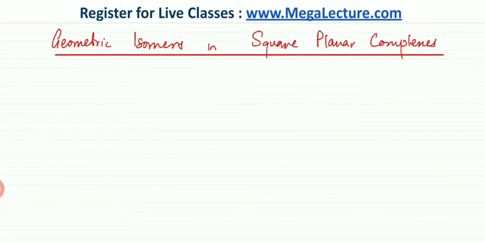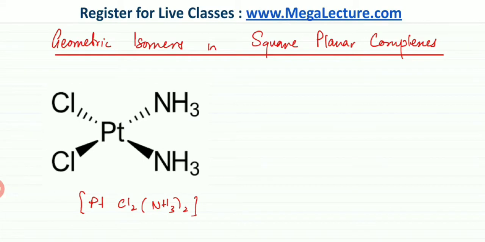Now we're going to move on a bit from octahedral complexes, and we're going to discuss some other shapes where geometric isomerism exists. So that is square planar. Square planar complexes, they exhibit geometric isomers. They have a cis and they have a trans version. One example that we're going to do is cisplatin and transplatin. So here is an example of cisplatin.